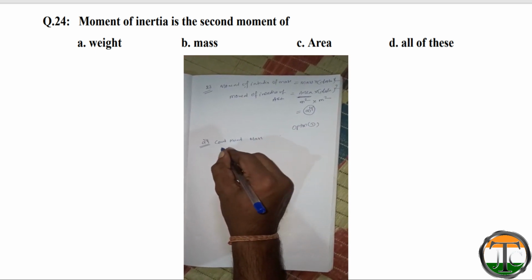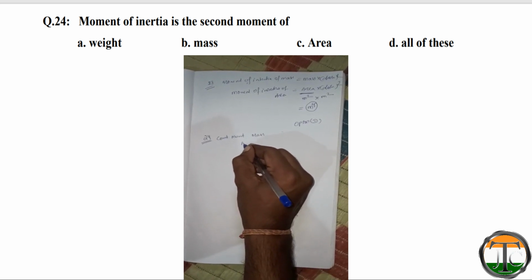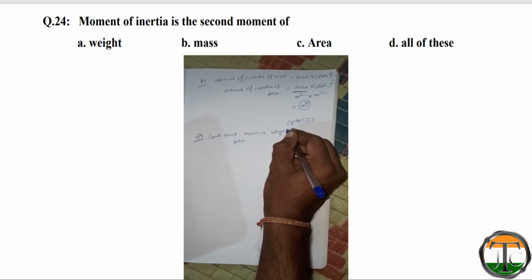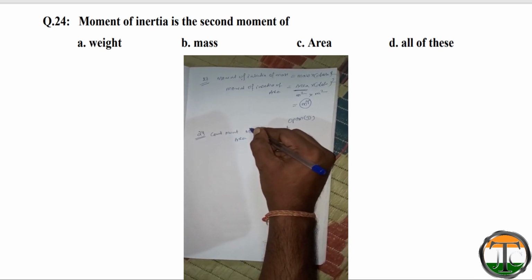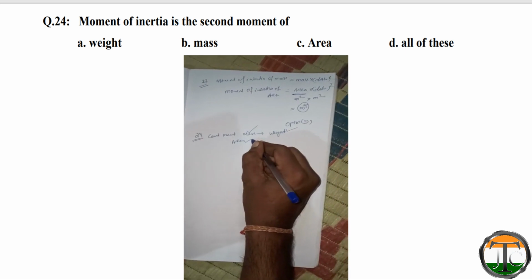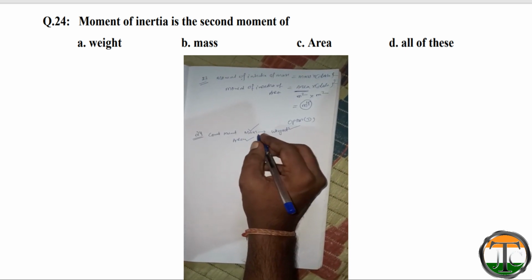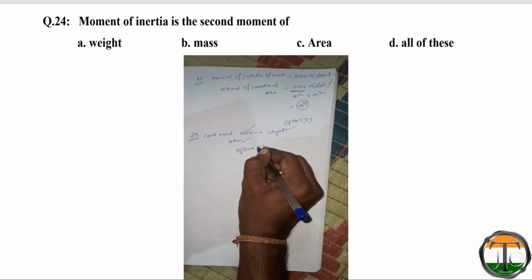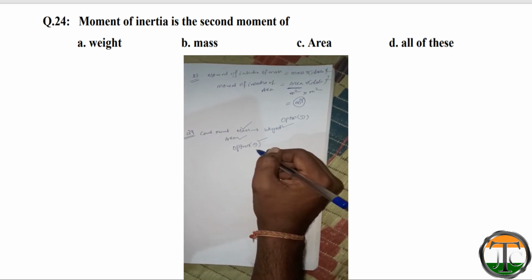We can also count the second moment of inertia of area. Like mass, weight is a similar quantity, so we can calculate the second moment of mass, weight as well as area. So all three options are correct, and option D, all of these, is the correct answer.